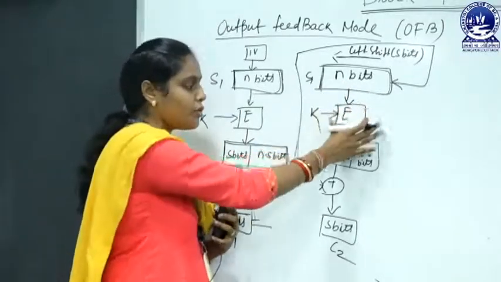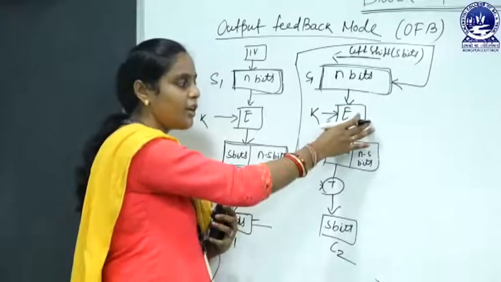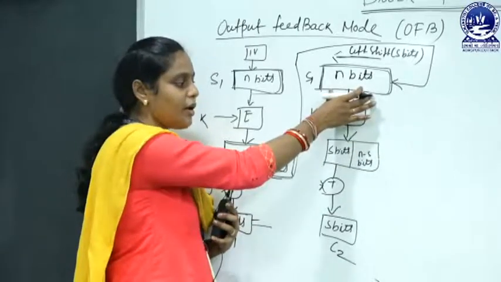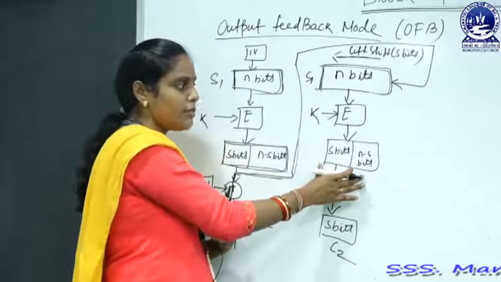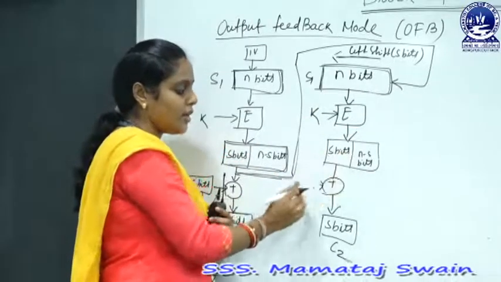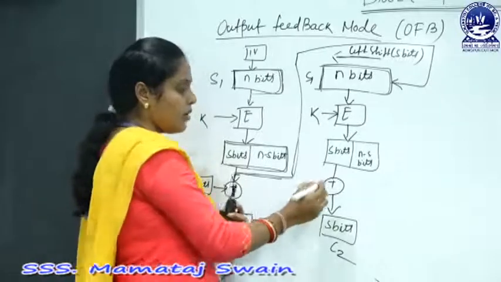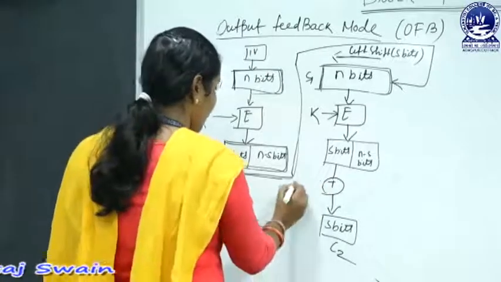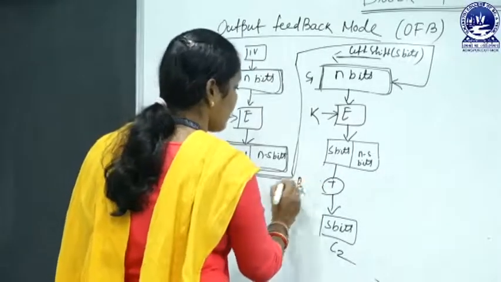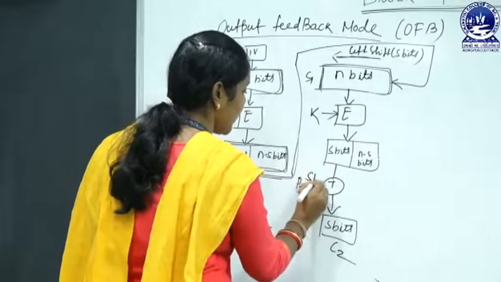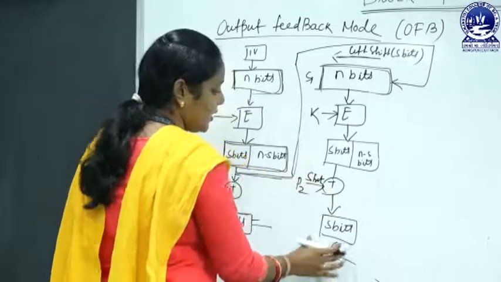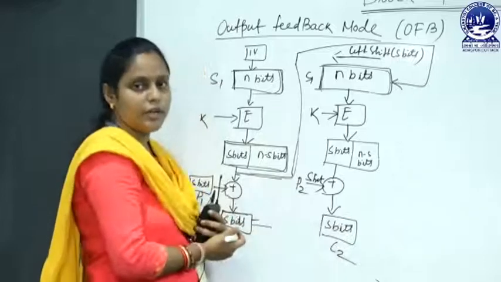Now it follows the same rule. That means after that we encrypt the shift register value, and from this value we take the s bits, and here we exclusive OR these s bits with our second block of plain text, which is also s bits. After that it gives us s bits ciphertext.